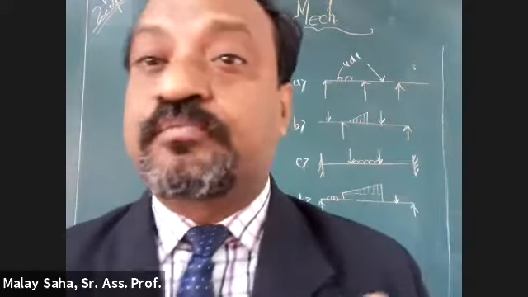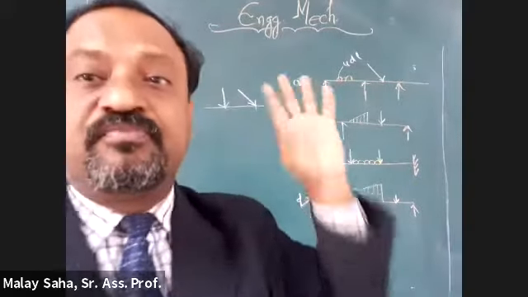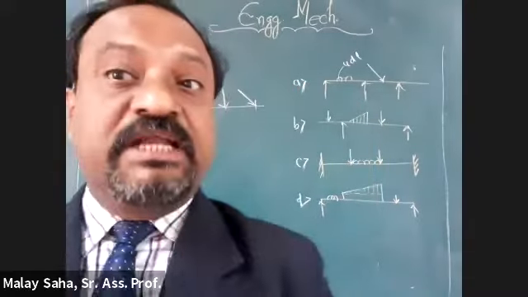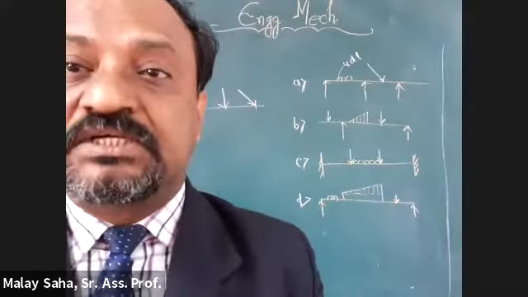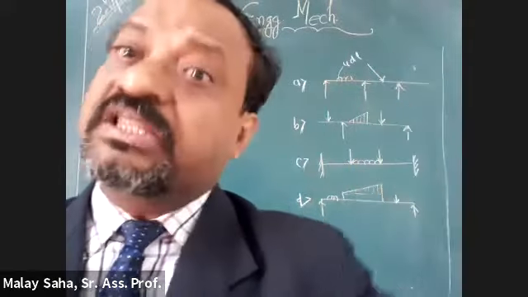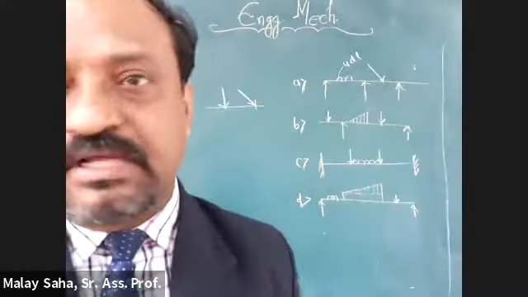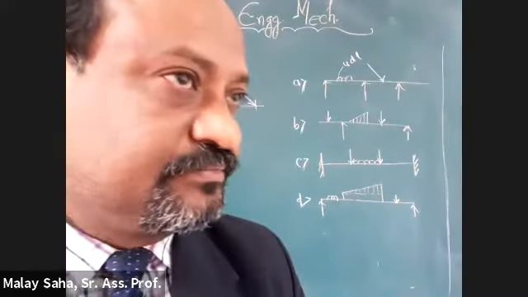There is no question of 3, 4 or 5. So how many supports do we have here? Three supports. More than 2 means it leads towards a continuous beam. Whether it is 3 or 30, the matter remains the same. It is continuous. Am I clear, Kaushik? Yes, sir.